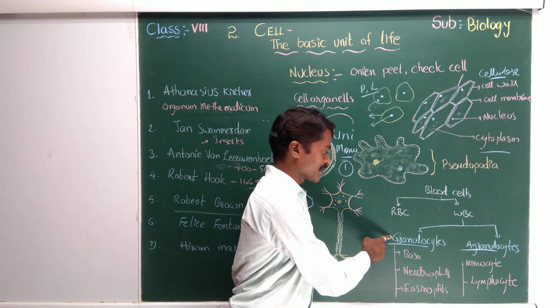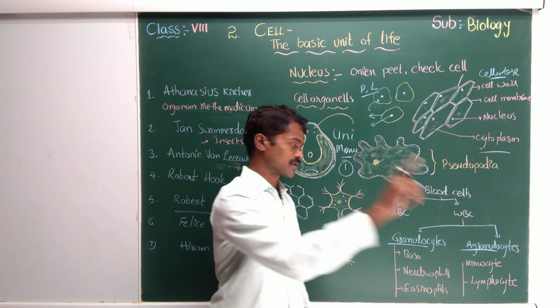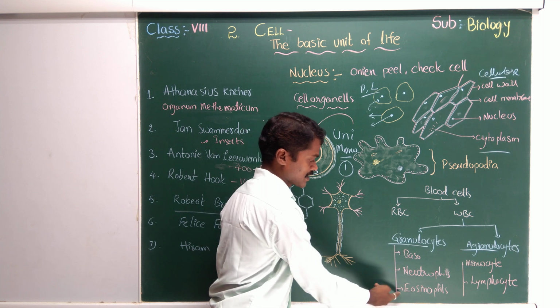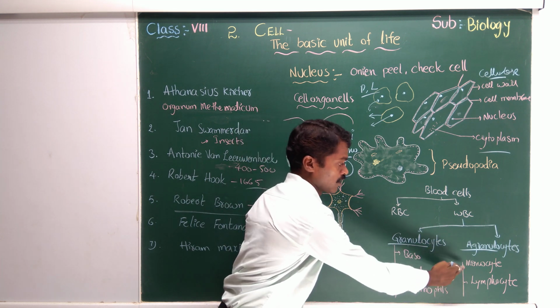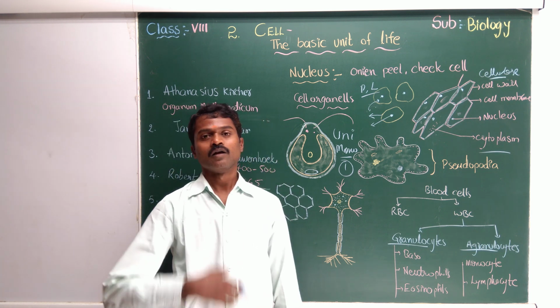The cells with granules are called granulocytes, the cells without granules are called agranulocytes. Under granulocytes we have basophils, neutrophils, eosinophils. Under agranulocytes we have monocytes, lymphocytes. WBC are called body policemen.